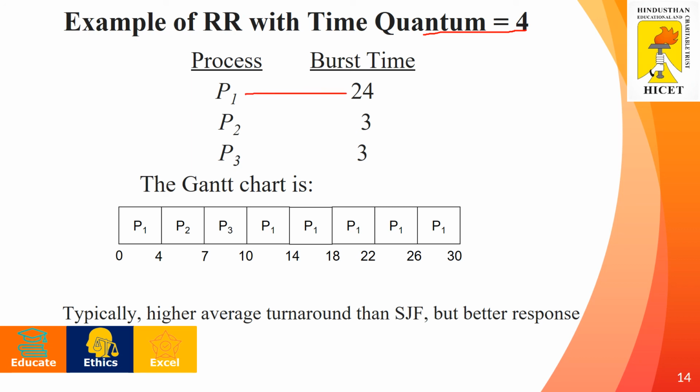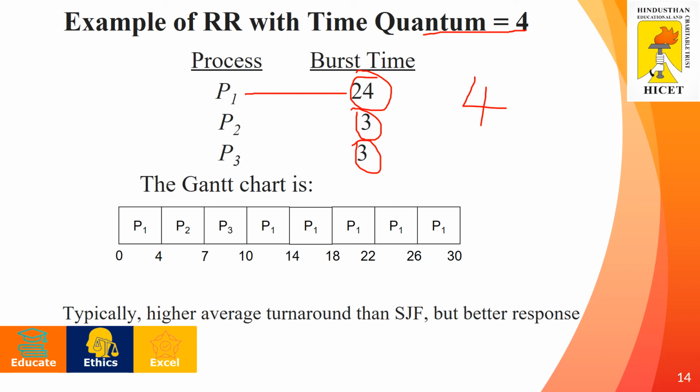Process P1 has 24 milliseconds, process P2 has 3 milliseconds, and process P3 has 3 milliseconds. As we have selected the time quantum as 4 milliseconds, 4 milliseconds per process will be given equally. The process has to wait for the next turn, the next 4 milliseconds.